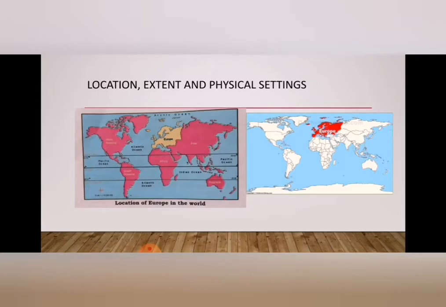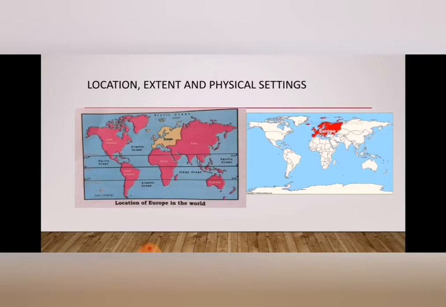You see, this is highly industrialized. Many industries are there in this continent, and it is 6th in area among the continents, and Europe has 56 large and small countries. Location and extents: Europe lies between 10 degree west and 60 degree east longitude, and from 36 degree north to 72 degree north latitude.